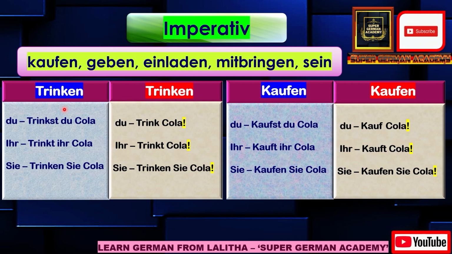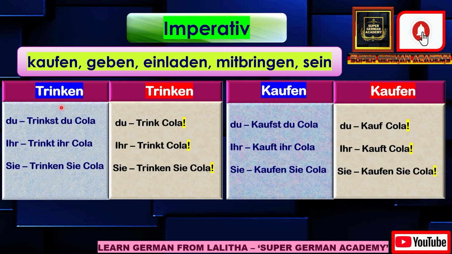For imperative sentences, the first thing you have to remember is that you can make them for du and ihr, that is both informal you. Du is for you informal, and ihr is for you all informal. And for Sie, both formal you and you all, that is Sie. For these three only, the imperative sentences will be there.